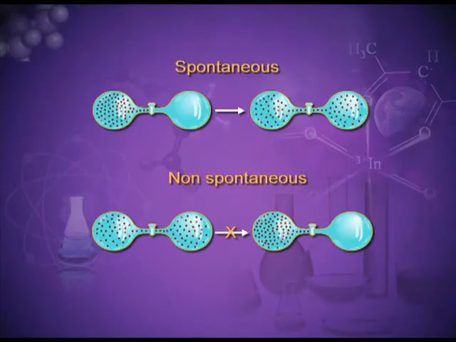In the figure we can see that there is a gas in one chamber and there is a partition, and the other chamber is evacuated. When we remove the partition, the gas diffuses from one chamber to the other automatically, very naturally and by itself. But the reverse process does not take place of its own.